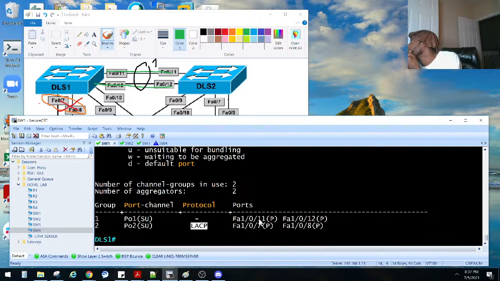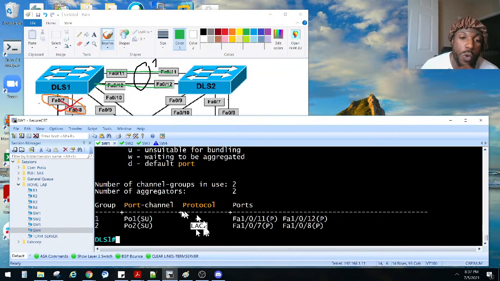He said, well, no, channel protocol is basically a mistake prevention mechanism. You'll still need to do the active passive in your command. Oh, okay. That's good to know. But there's actually something else that we could do to prevent that, and I think that's in this lab too. So we'll go over that in a second. But like Kelvin said, y'all, channel protocol is basically a mistake prevention mechanism. So we may or may not want to do that. But either way, it performs the port channel and puts it in LACP. So what was the next one?